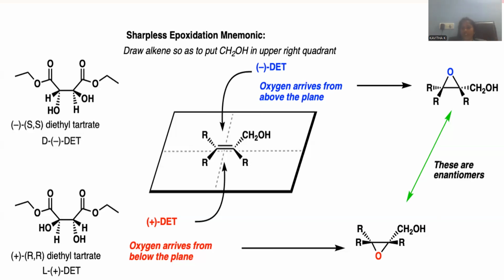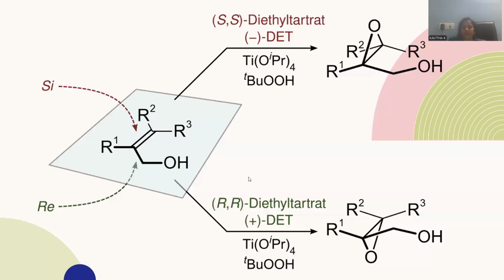Endo product formation is possible, and both provisions depend purely upon the type of diethyl tartrate you are choosing. Levorotatory generates the exo product. Dextrorotatory generates the endo product within this chemical reaction.